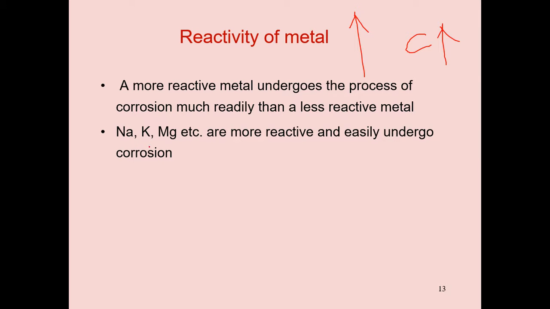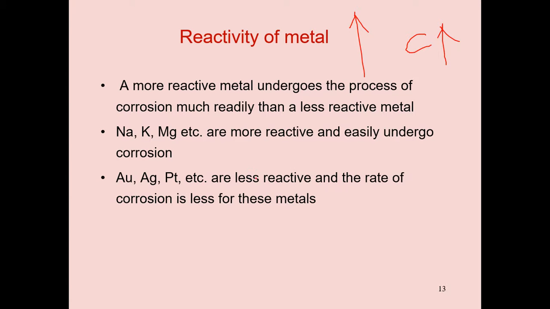Example: sodium, potassium, magnesium metals are more reactive and easily undergo corrosion. Are you listening carefully? Sodium, potassium, magnesium are very active metals, that's why they undergo corrosion very easily. Next, gold, silver, platinum, etc. are less reactive and the rate of corrosion is less for these metals.